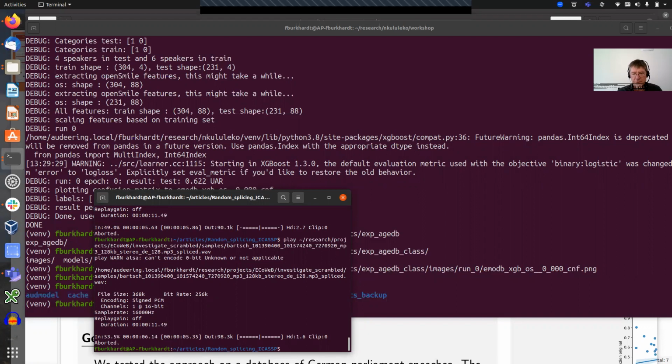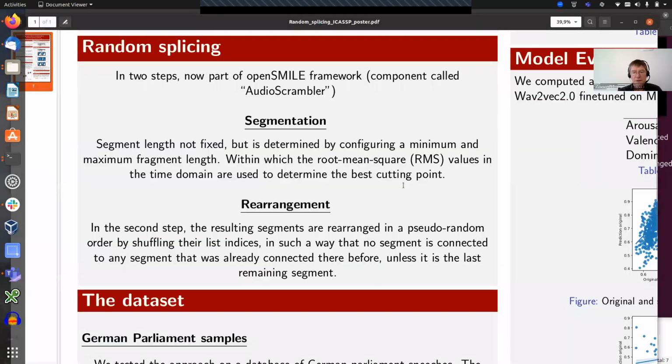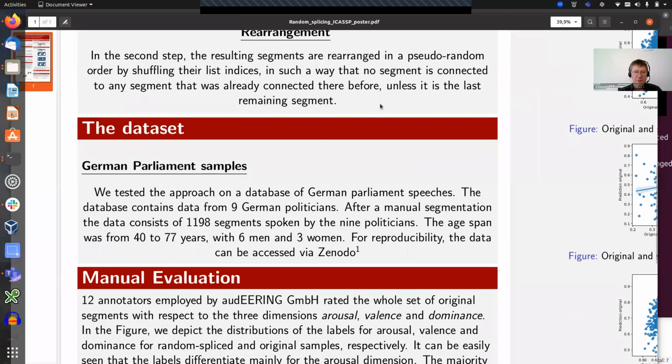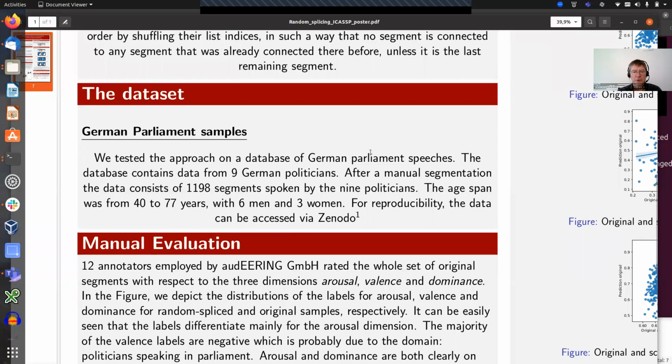So, if you speak German, you might have realized that this is not understandable anymore. So it is in a way anonymized, that the speaker is still recognizable, and mainly the emotional expression should be recognizable, but not the words that were spoken. This is the main point here. We don't try to obfuscate the speaker ID, but just the linguistic contents. We test this approach on German parliament speaking, so that I told you it was a politician.